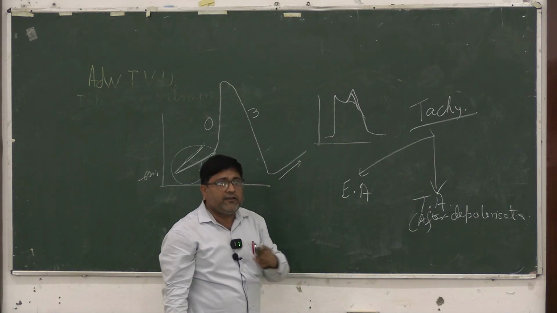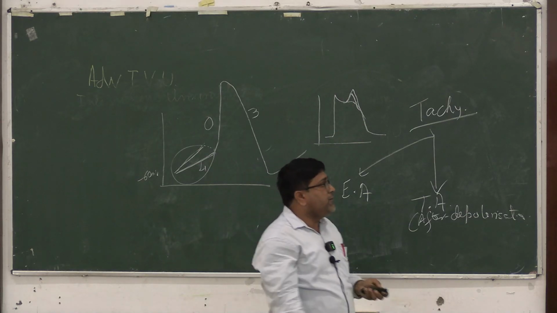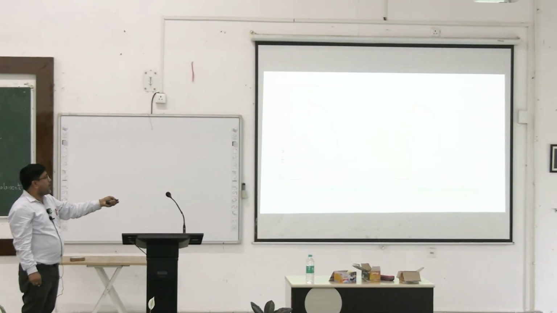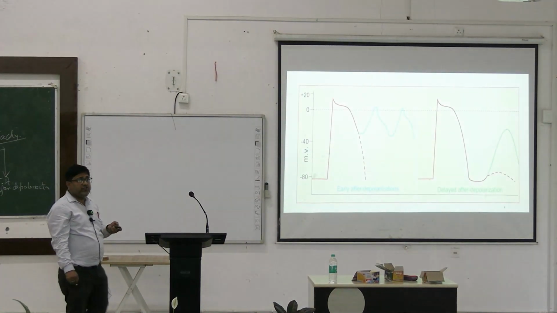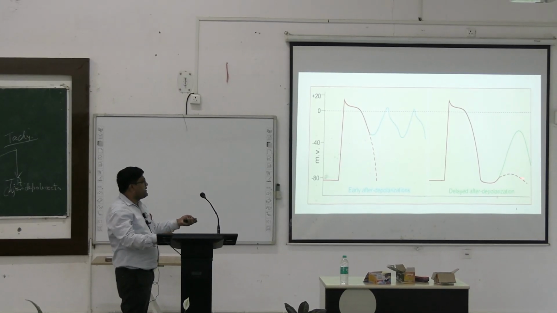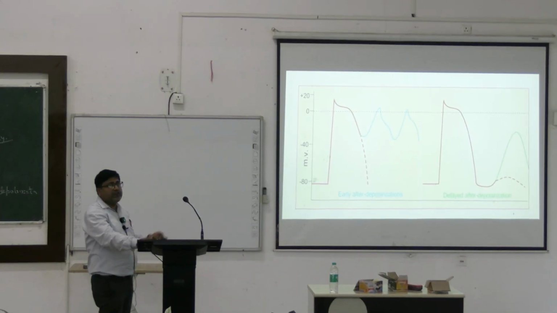This is called afterdepolarization. It is called early afterdepolarization if it occurs in phase 1, phase 2 or phase 3, and delayed afterdepolarization if it occurs in phase 4.